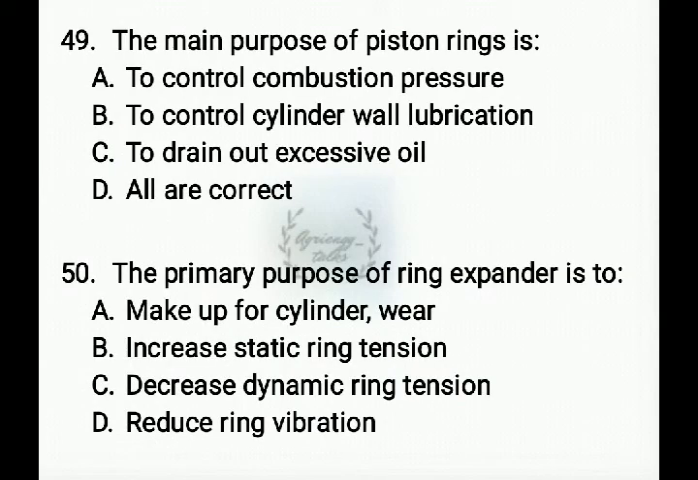Next question, the main purpose of piston rings is, options are to control combustion pressure, to control cylinder wall lubrication, to drain out excess oil, all are correct. The correct answer is all are correct. The piston rings are used to control the combustion pressure and the cylinder wall lubrication, and to drain out the excess lubricating oil which is on the sides of the cylinder. These all are correct.